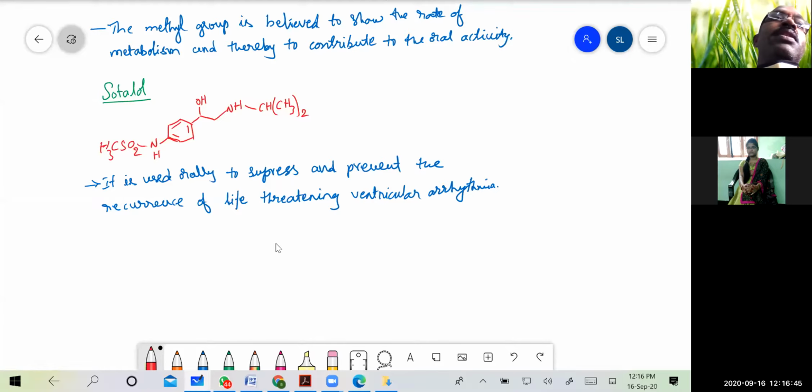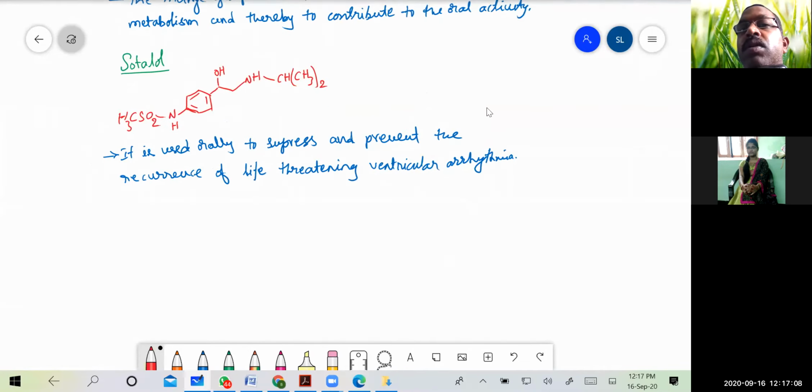Its plasma half-life is 12 to 16 hours, so it has a good, longer half-life. The adverse effects of mexiletine are similar to tocainide and lidocaine. These are a few of the effects of the